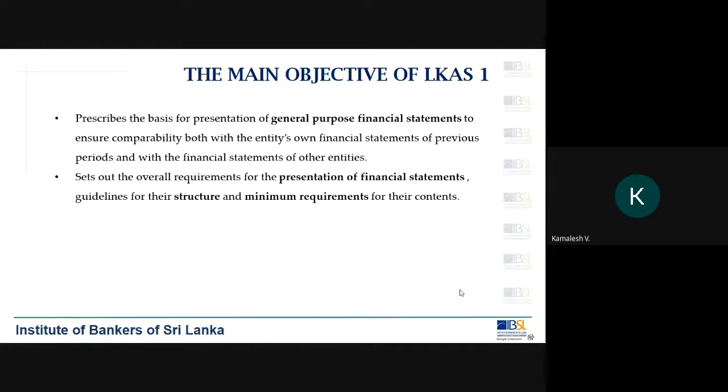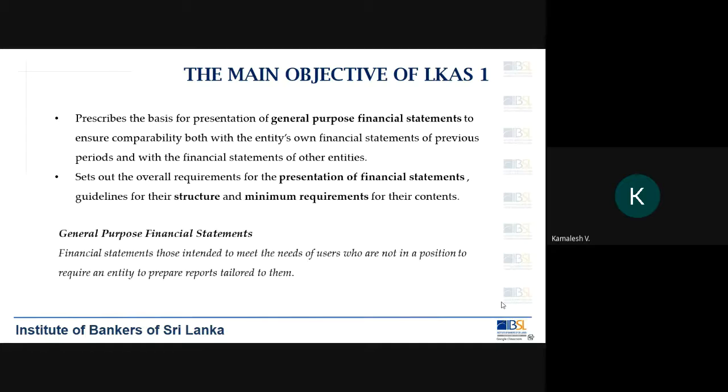So that is very interesting. Most of you are working in banks. As a result, you should know what the financial statements of a bank look like. And here we are going to learn how to prepare the financial statements for a bank and what its format is. We will do that towards the latter part of this course because we have a lot more to learn. To reach that level, we need to complete many other requirements or subject components that take us to that particular stage.